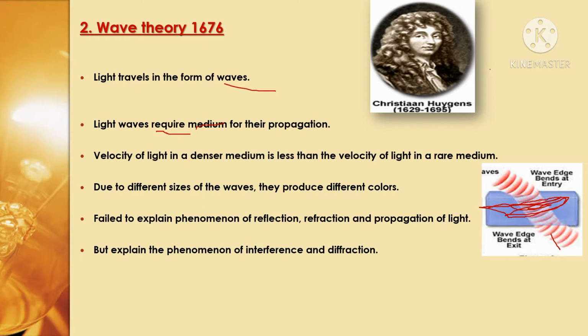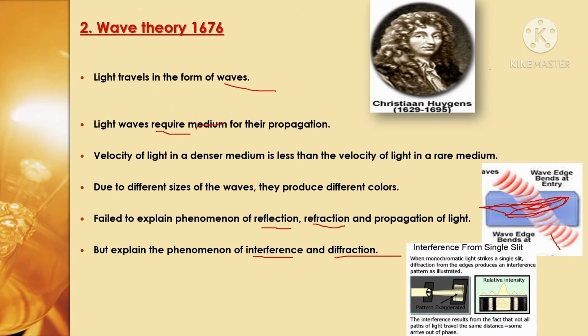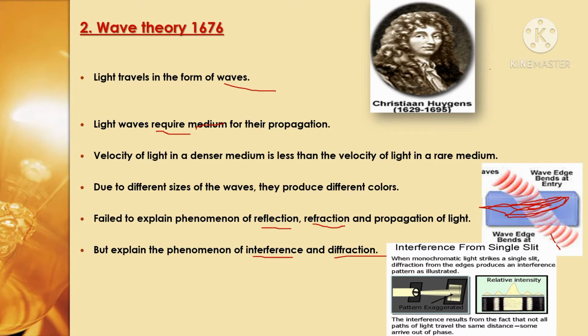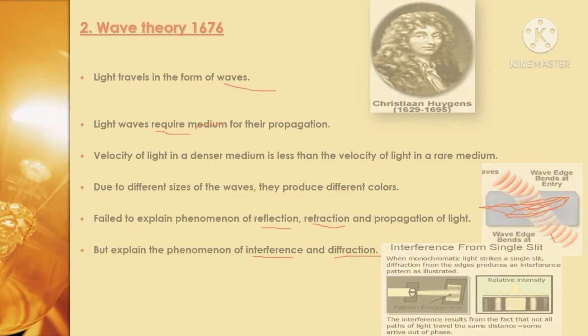He failed to explain the phenomena of reflection, refraction and propagation of light, but he explained the phenomena of interference and diffraction. So these two theories did not explain completely the nature of light. Some principles are true, some are not.